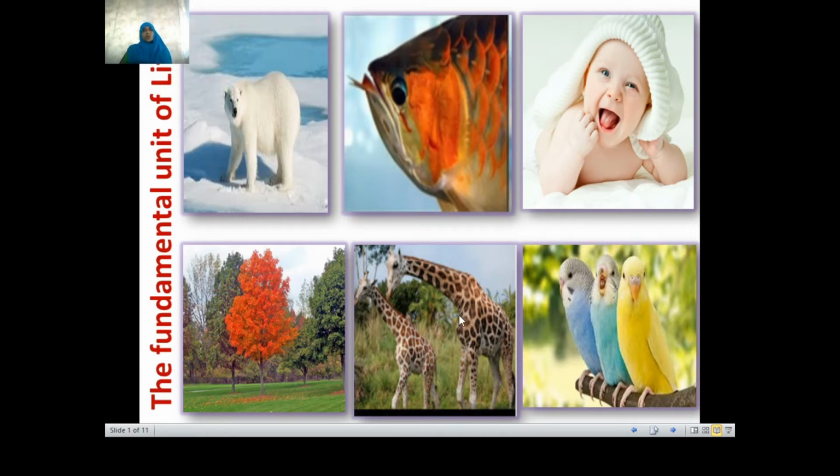All these organisms that are present, we say them as living, right? Why do we call them living? Because they can perform certain life activities. What sort of life activities?